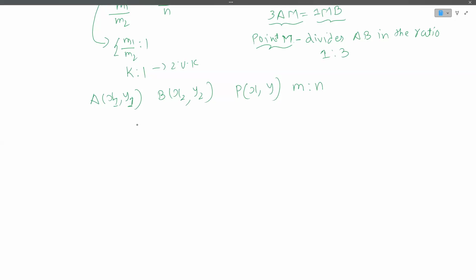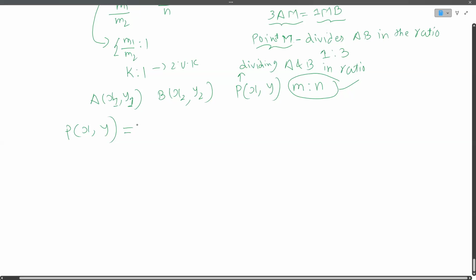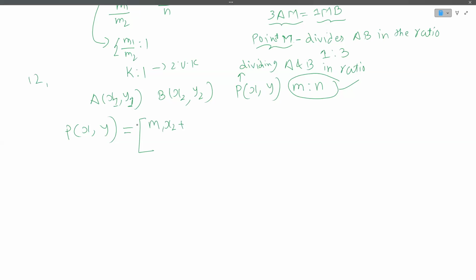Now the section formula says the coordinates of P, the point dividing A and B in the ratio m is to n, are going to be written like this. m1 x2, remember this thing, 1221, that we discussed in the last class, is going to play a role here: m1 x2 plus m2 x1, divided by m1 plus m2.